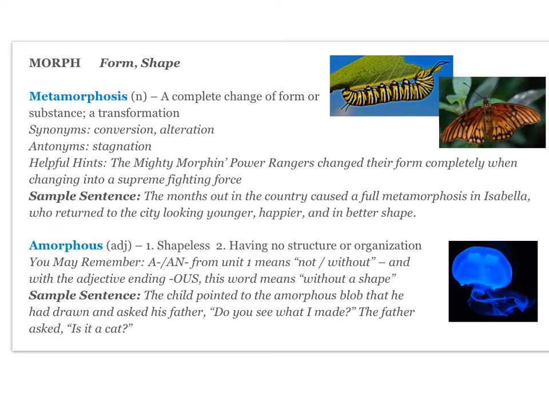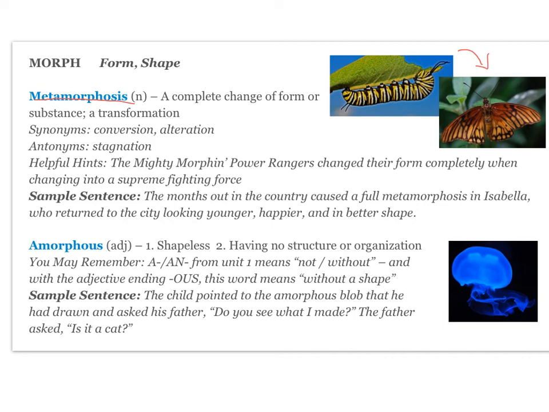Your next root is morph, which means form or shape. And your first word is metamorphosis, which is a complete change of form or substance, or a transformation. So this caterpillar over here undergoes a metamorphosis from caterpillar to butterfly. It changes completely.